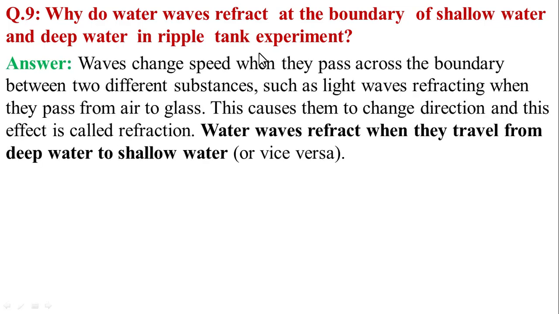So we write the answer: waves change speed when they pass across the boundary between two different substances, such as light waves refracting when passing from air to glass. This causes them to change direction, and this effect is called refraction. Water waves refract when they travel from deep water to shallow water and vice versa.